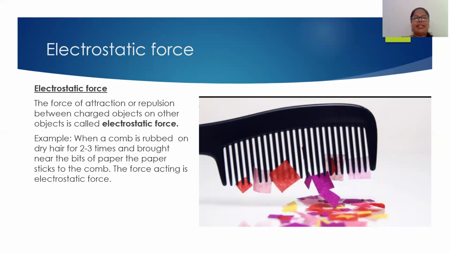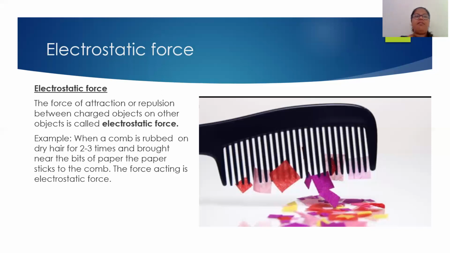Now for example, let us see, when a comb is rubbed on dry hair 2 to 3 times and brought near bits of paper, the paper will stick to the comb. Now why is it happening so? See, when you rub the comb in the hair 2 to 3 times, electrons are produced, the negative charge is getting produced, and when these electrons, the negative charge, come near their opposite charge, that is the positive charge, they attract the positively charged object.